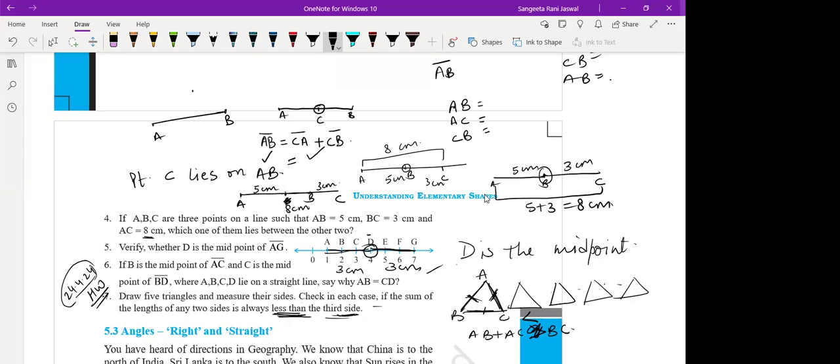It seemed like you did question number 3, is it? Yes, ma'am. Okay. Now let's come to question number 5. Verify whether D is the midpoint of AG. Okay, let me just erase this part.